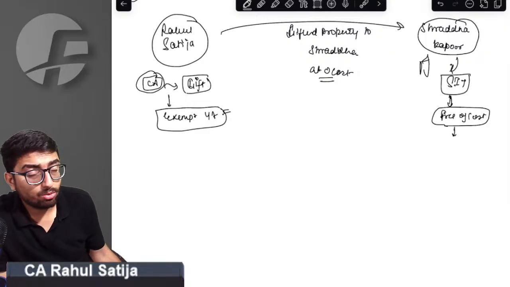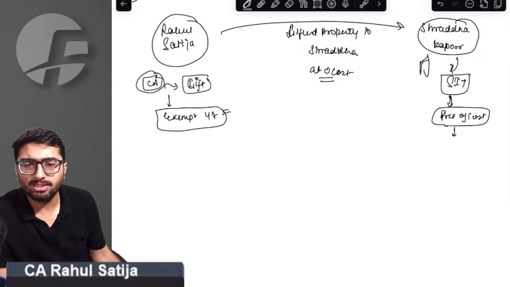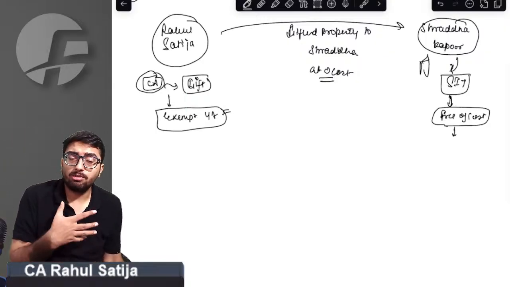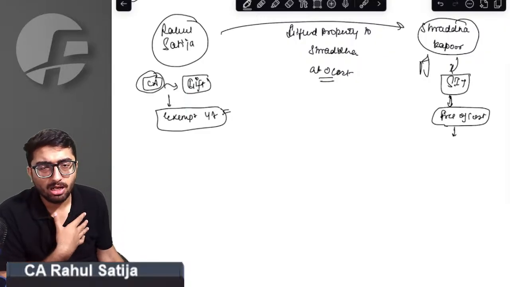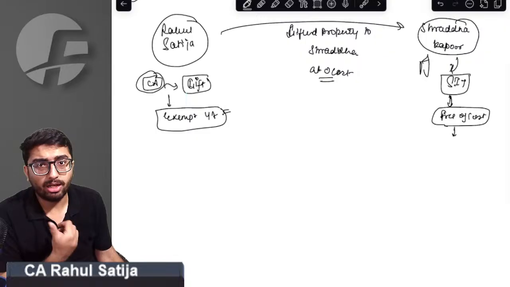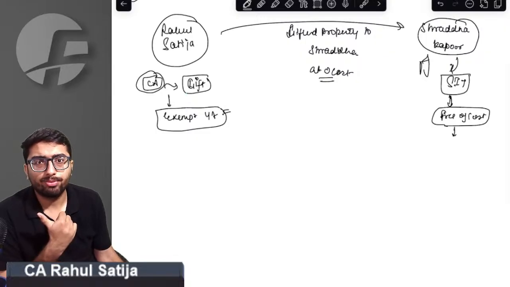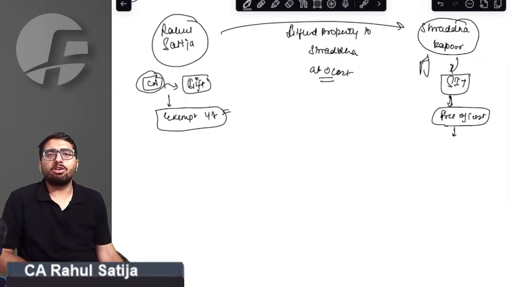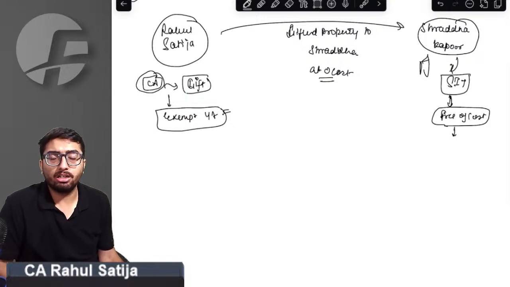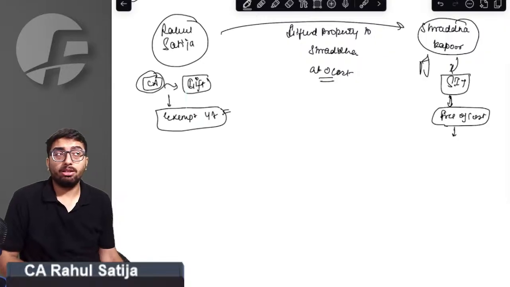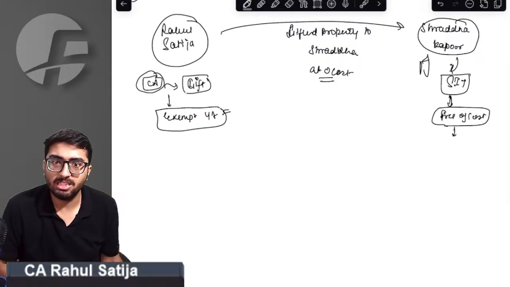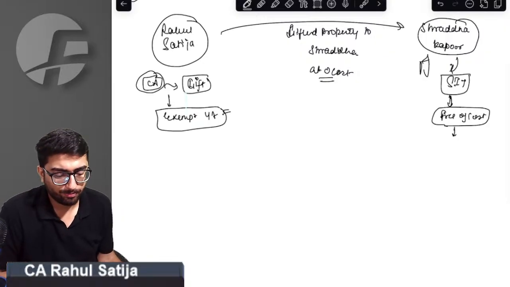Right answer is there will be no tax treatment. And why no tax treatment? Because for a property to be taxable in somebody's hands under the gift provisions, it has to be a capital asset. If it is stock in trade, then the provisions of gifting will not apply. Provisions of PGBP will apply. Yes, sir, PGBP provisions will apply in this case.